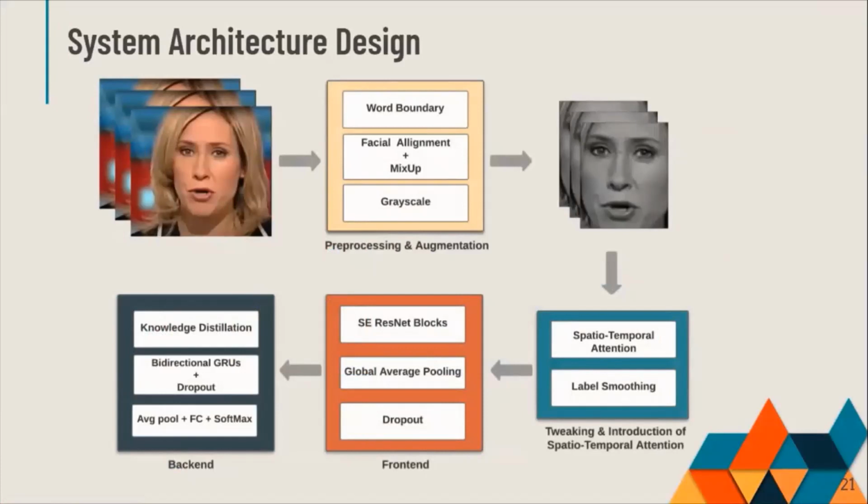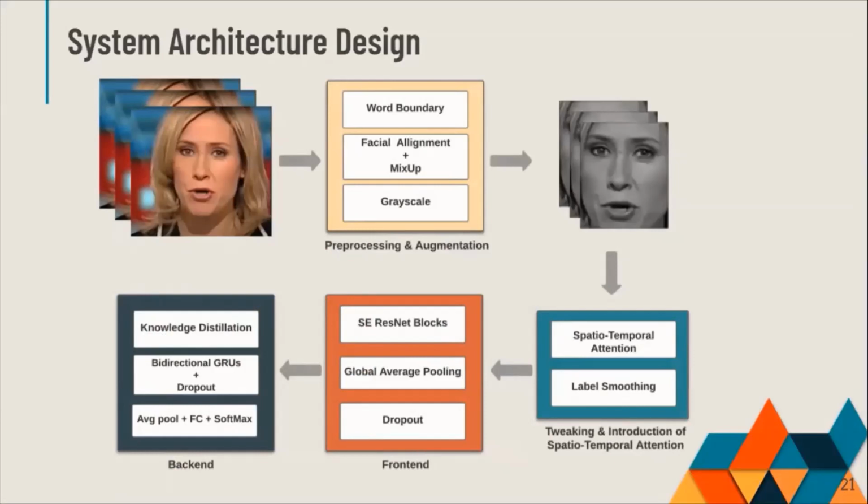For the front end, we will have global average pooling, dropout, and squeeze and excitation ResNet blocks, which outperform traditional ResNets due to their use of attention mechanism to model channel-wise relationships and enhance the representation ability of the module through the network. Lastly, in the back end, we plan to incorporate knowledge distillation to make use of the dual nature of the audio-visual data and bidirectional GRUs with dropout, average pooling, and a softmax layer.